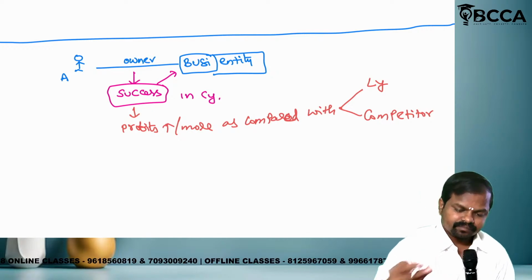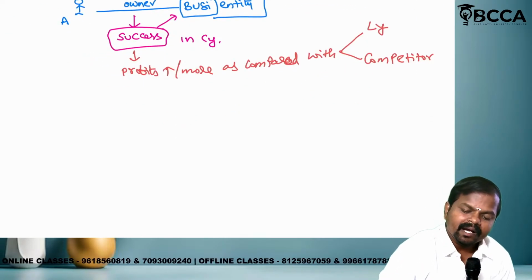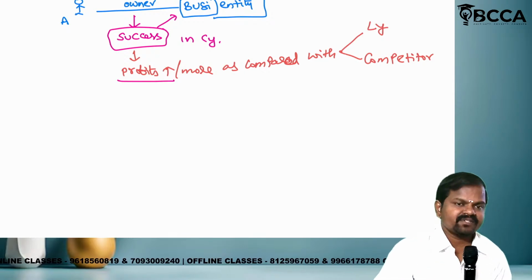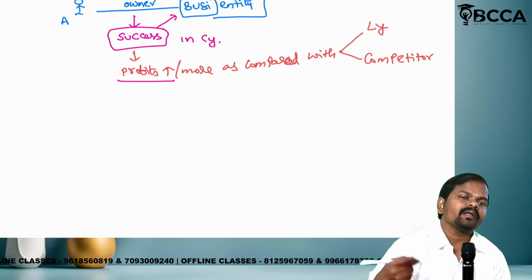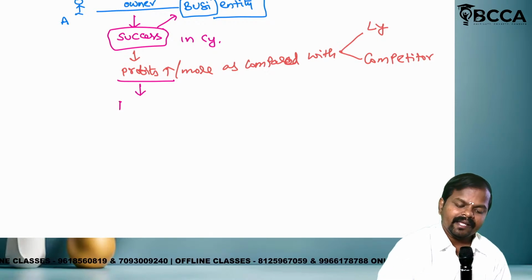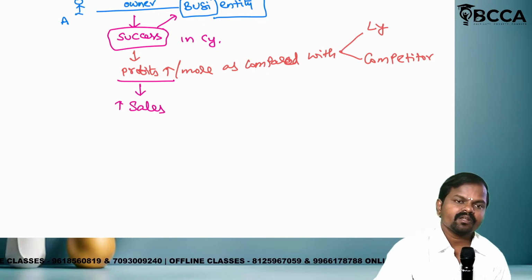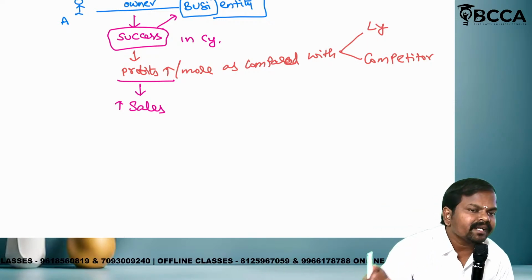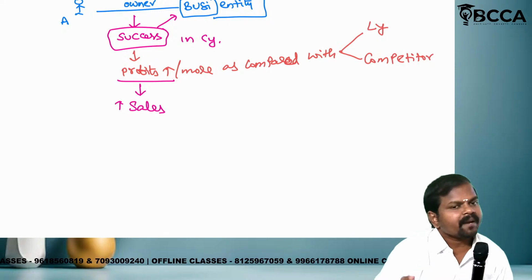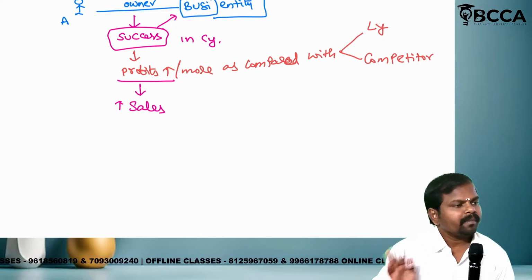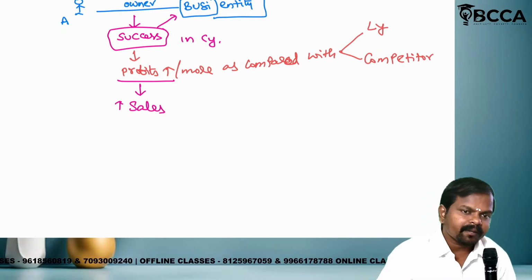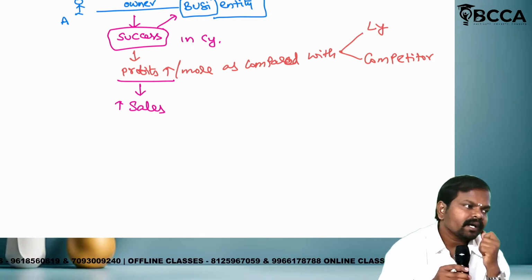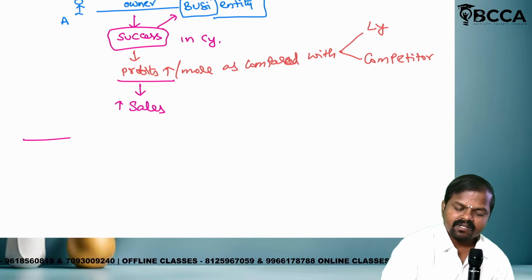See, listen. When should profit be high? Your intention is to earn more profits. When will more profit be earned? Higher sales. Higher sales as compared to last year, as compared to competitor. Clear? Is it clear? If sales is increasing, impliedly profit will increase. Correct or wrong? Yes. This is one way of the story.